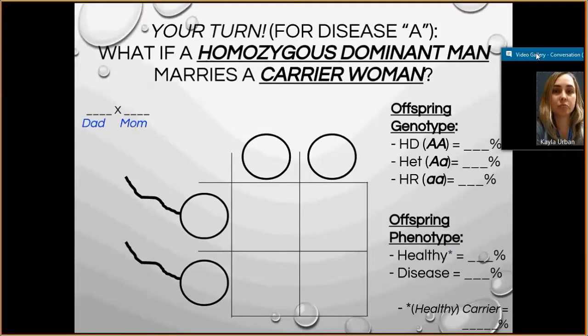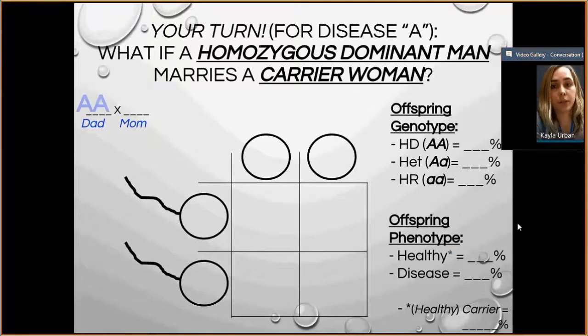So for disease A, what if a homozygous dominant man marries a carrier woman? So homozygous dominant man, what would dad's genotype be then? Hopefully you're able to put capital, capital. A carrier woman would be heterozygous, capital, lower. So you're going to set it up with dad's alleles down the side and mom's across the top. And it doesn't matter if you switch those, just separate them here. So capital, lowercase, and capital, capital.